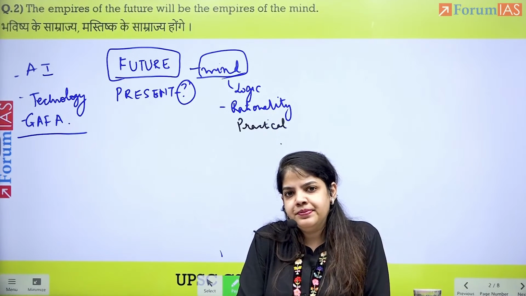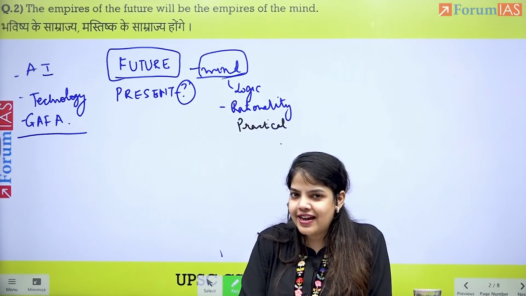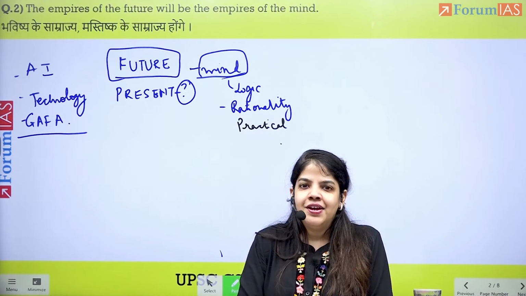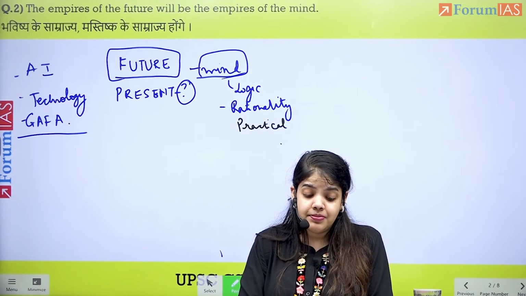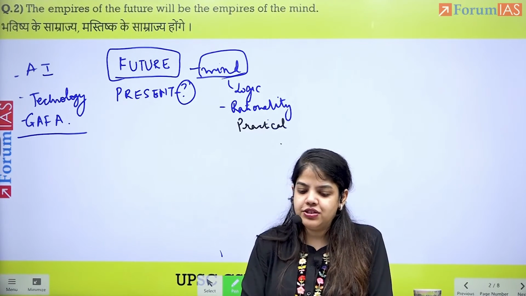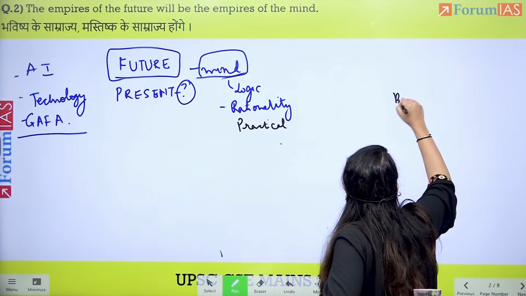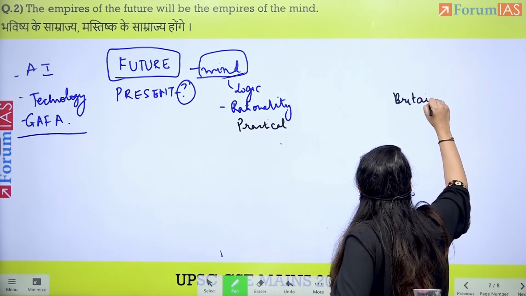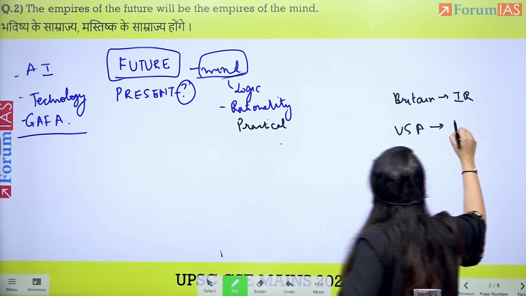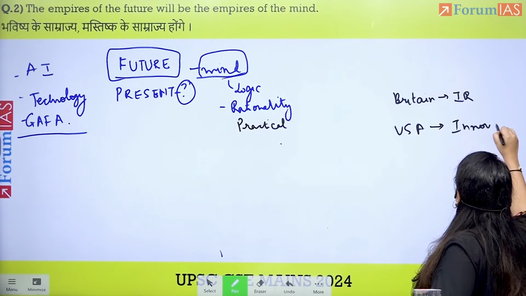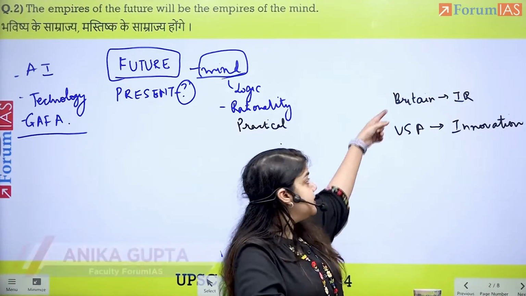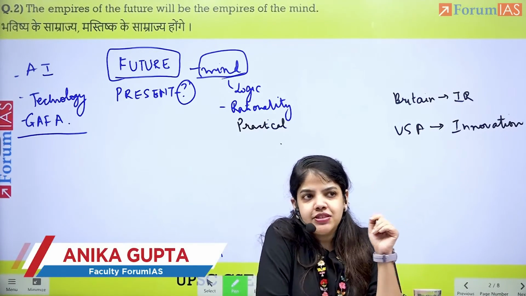once upon a time, when wars were fought, they were fought for land. Then came the industrial revolution, and Great Britain captured the world after the industrial revolution. Then USA with its innovation. Britain had the resources, and then there was mind. Please notice the mind in the industrial revolution, and it captured the world.